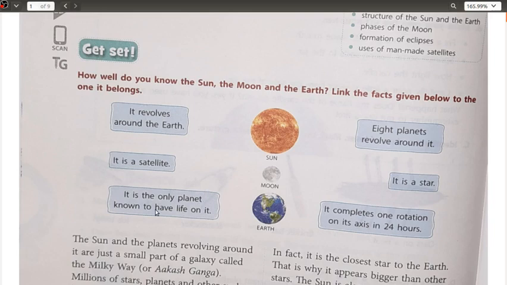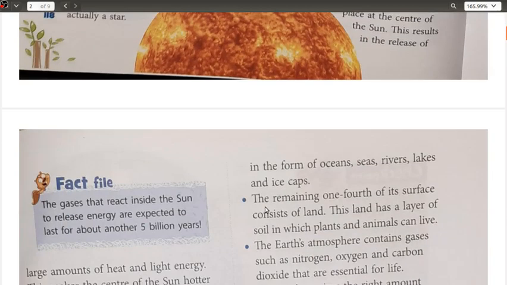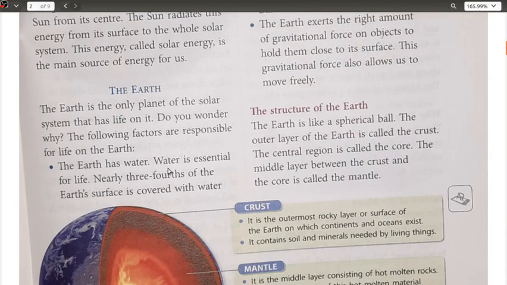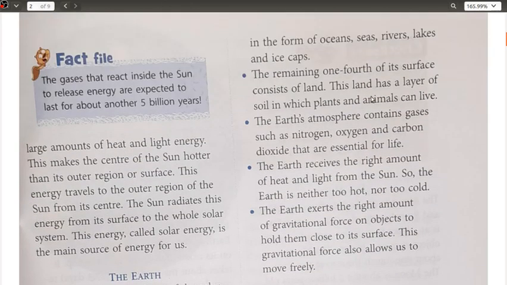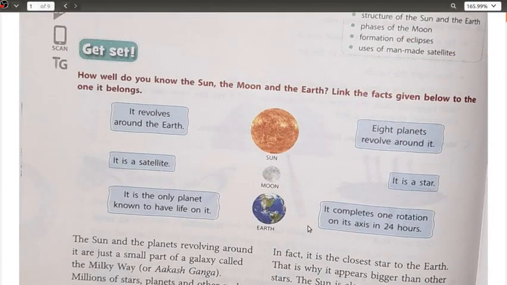The next we have here is that it is the only planet to have life on it. Okay, that is the earth, because of its temperature. Just now, if you remember, we discussed the conditions necessary, that is water, atmosphere, soil, the right amount of heat and light, and the right amount of gravitational force as well. So in this way, the first point matches this earth planet.